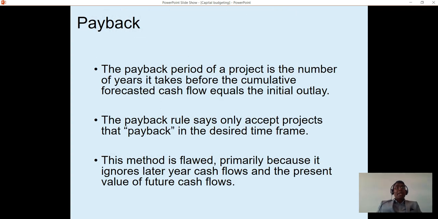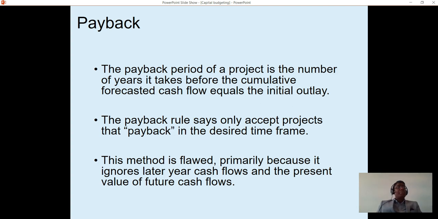So we first start with payback period. Payback period is the length of time future estimated cash flows of a project require to recover its initial investment. So the shorter the payback period, the better it is. The accept-reject decision of a project based on payback period is sort of judgmental. Companies typically have a maximum acceptable payback period, and if the payback period of a project is shorter than that, the project will be accepted, otherwise it will be rejected.